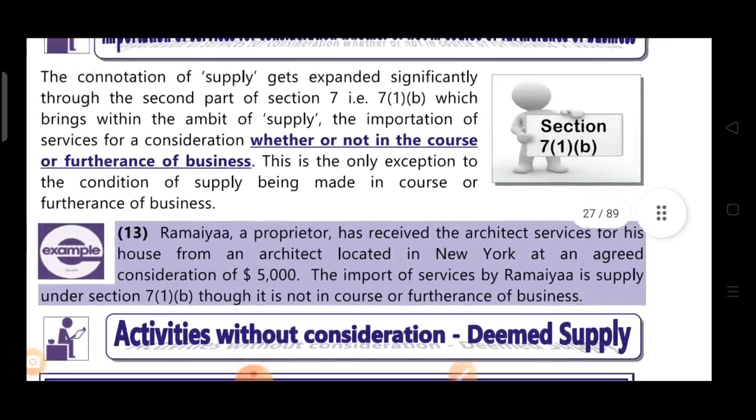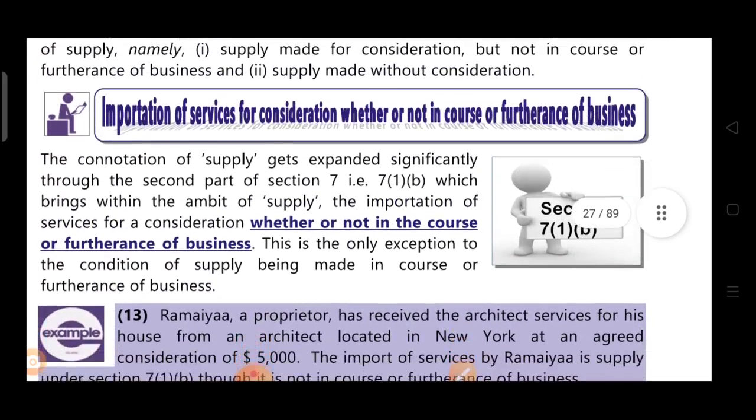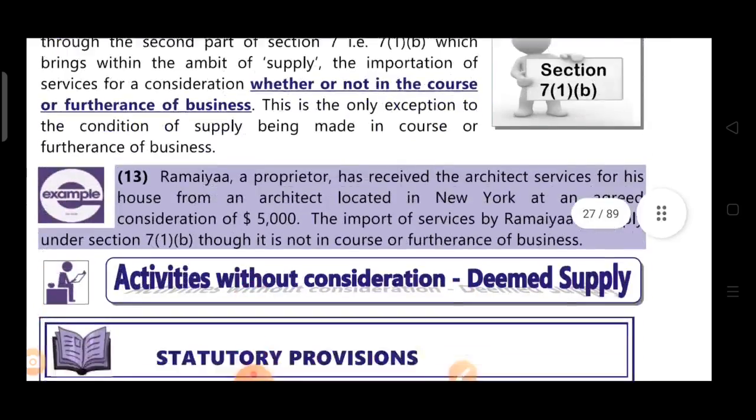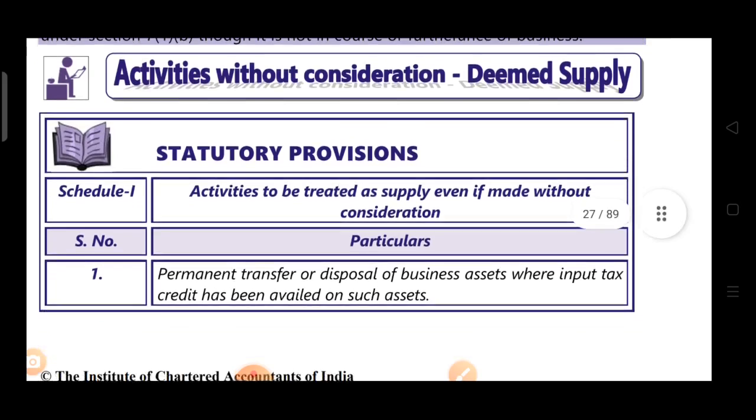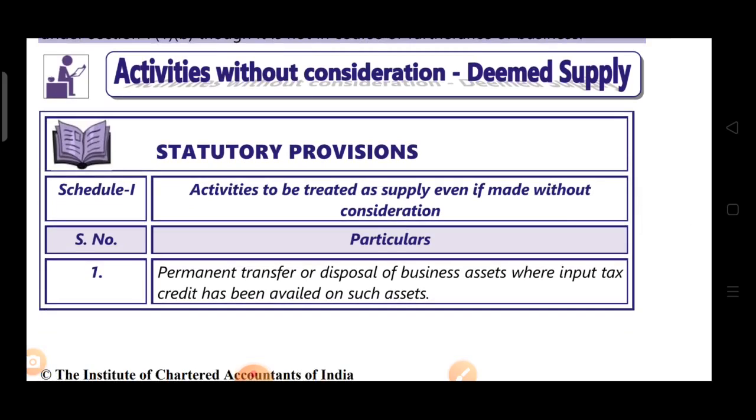Now this was the first exception to the condition. Now the second exception: one more parameter of supply is that there should be consideration, it should be with consideration. Now we'll study the cases where there is no consideration, and then also it will be deemed as supply. So this is schedule 1. Certain activities are given in schedule 1, those activities are made without consideration, and even if they are made without consideration, then also those activities are treated as supply.